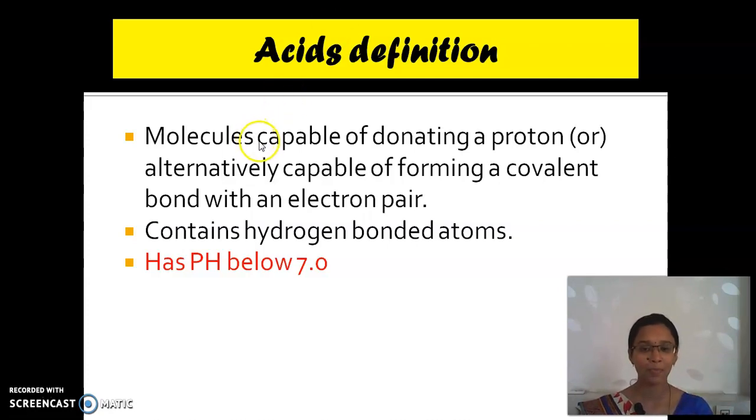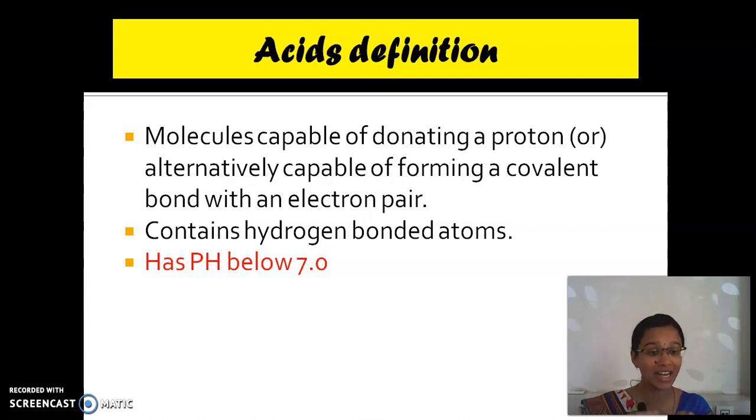Now listen here. Acids are molecules capable of donating a proton. That means they can give a proton to other atoms, or otherwise are capable of forming a covalent bond. I told you, you give me one, I give you one. Both mutually interchange. It is called bonding between them.